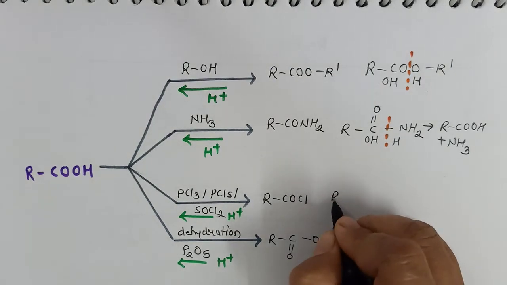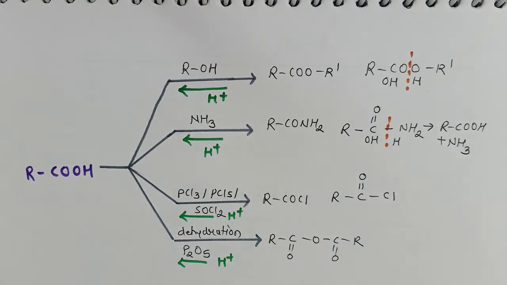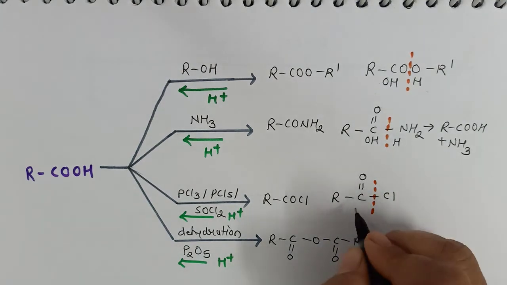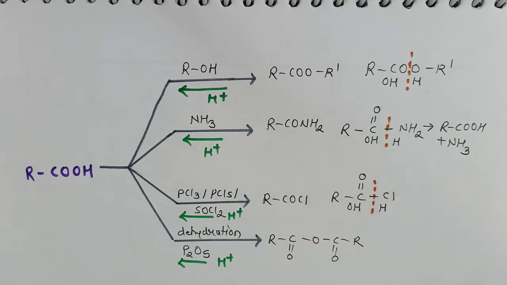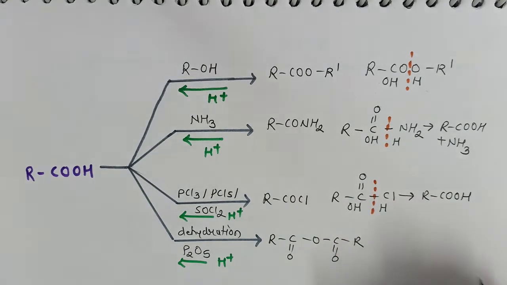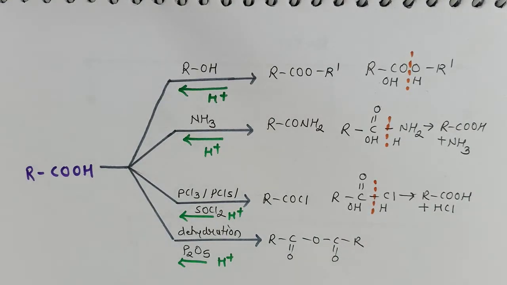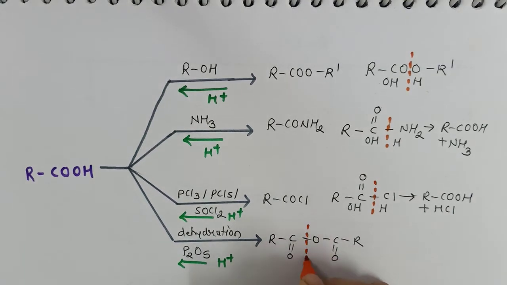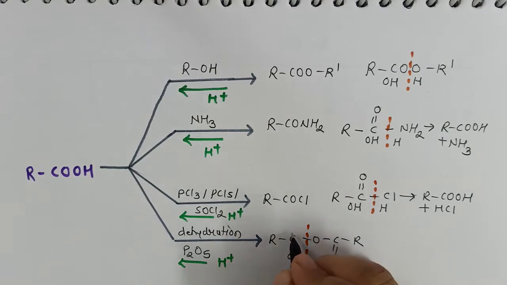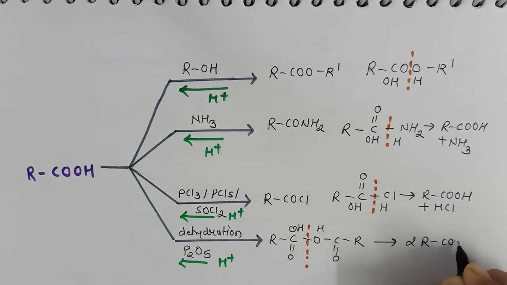Now let's say I want to find out the hydrolysis product of acyl chloride. Again remember the cleavage. Out of H2O, OH will go with the carbonyl group and hydrogen goes to the other part. So the product of hydrolysis of acyl chloride will be carboxylic acid along with HCl. Now suppose acetic anhydride is cleaved, then we'll get 2 moles of carboxylic acid.